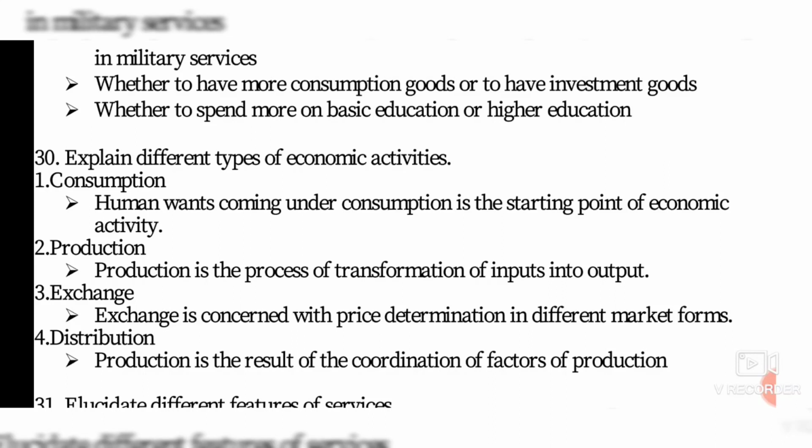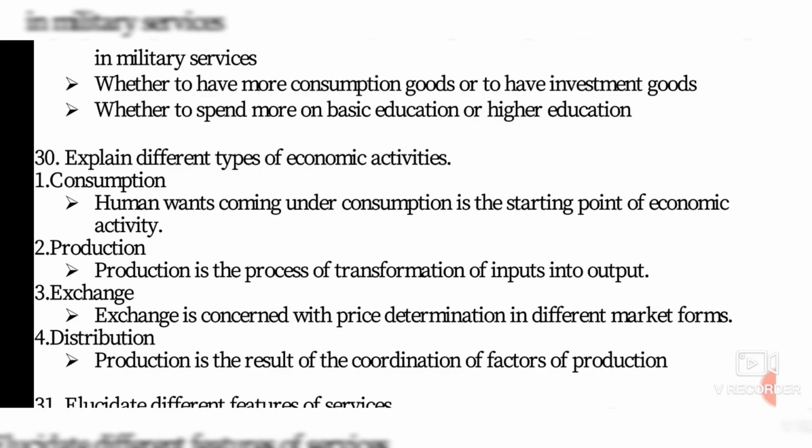Production. Production is the process of transformation of inputs into output. Input into output, this is an important word there. The raw materials are used in the business. The industrialist puts them in as input and it brings out the product. And what you get as output is called income in economics. Inputs means the investment, the raw materials the businessman puts in. And the output is called profit.